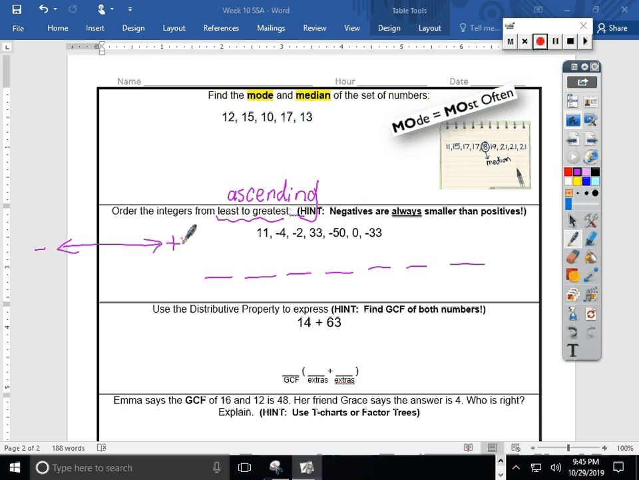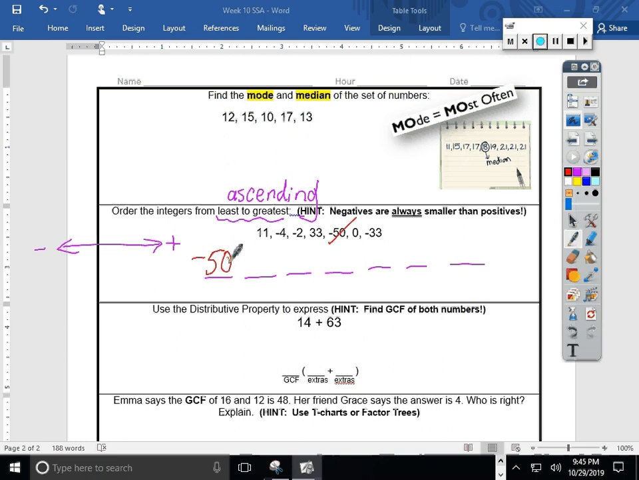So which negative would be way to the left of my number line? Way to the left. I have a -4, a -2, or a -50, or a -33. Which one is the smallest or farthest away from 0? You might say he owes the most money. Oh, poor -50. He's the smallest number. We'll cross him off our list.